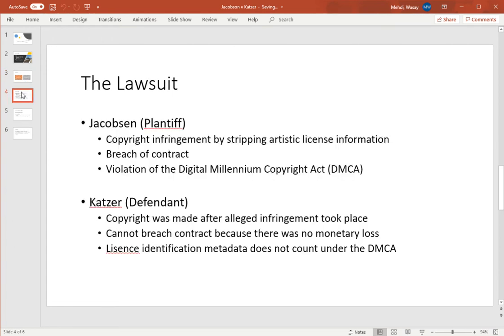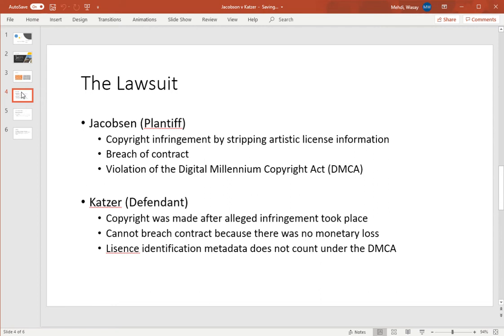So the first lawsuit was presented to the district court, and Jacobson made a few claims to the district court, and said that there was a copyright infringement by stripping the artistic license information from the repository. Since Katzer didn't include the proper documentation, the proper credit to Jacobson, it was actually a copyright violation. He also said Katzer breached the contract under the artistic license, by not including the proper documentation, giving Jacobson credit, and letting people find him, and by gaining monetary value from his open source software.